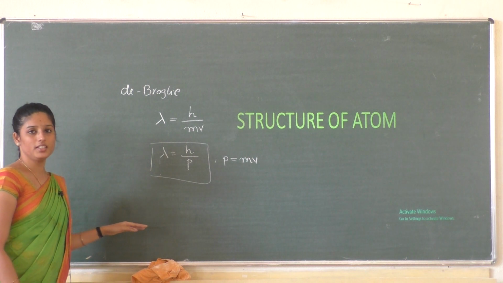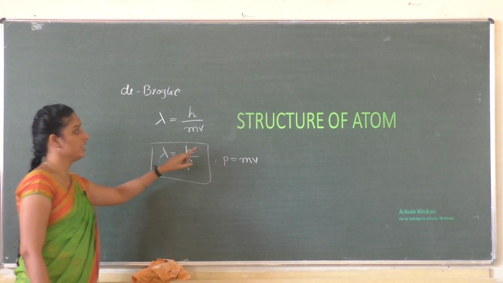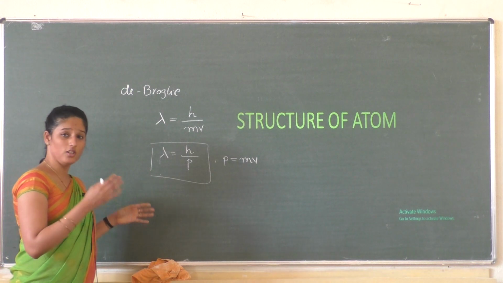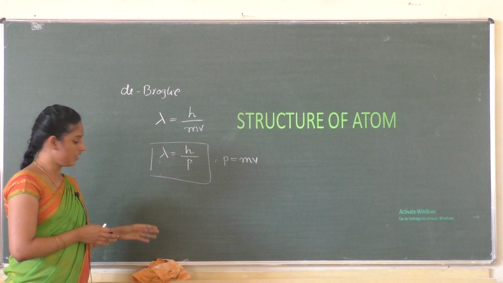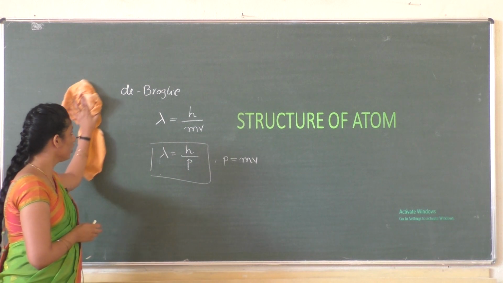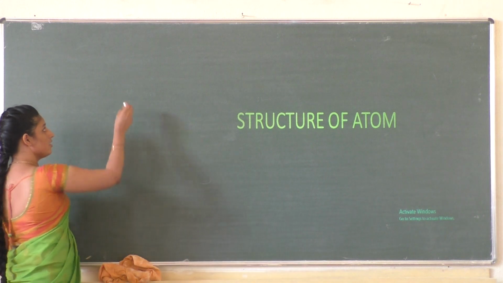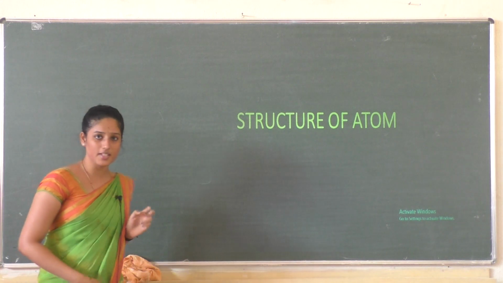The next important concept that you have to remember under this chapter is the Heisenberg uncertainty principle. I hope you all know all these concepts very well. It's just time to recall the concepts that you studied in your first year. So the next concept is the Heisenberg uncertainty principle.